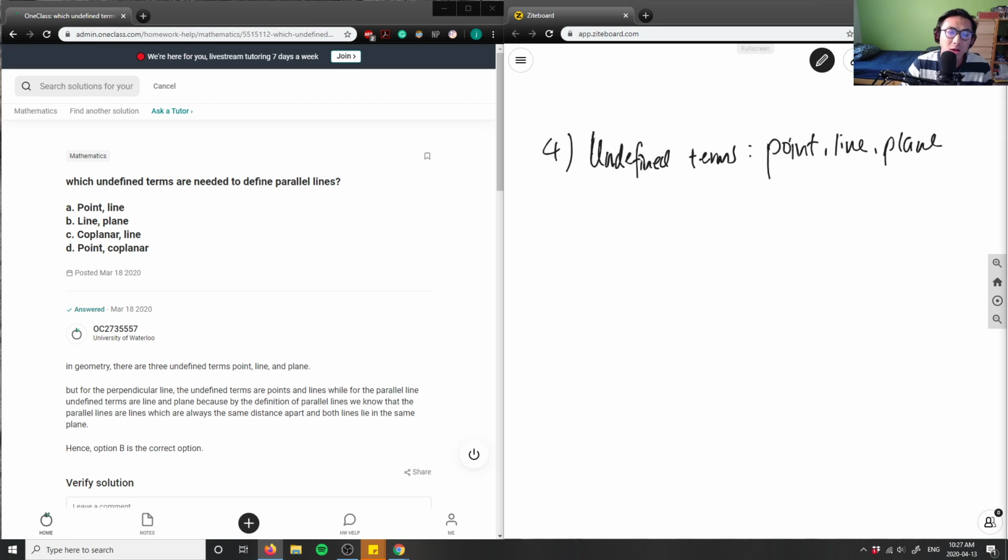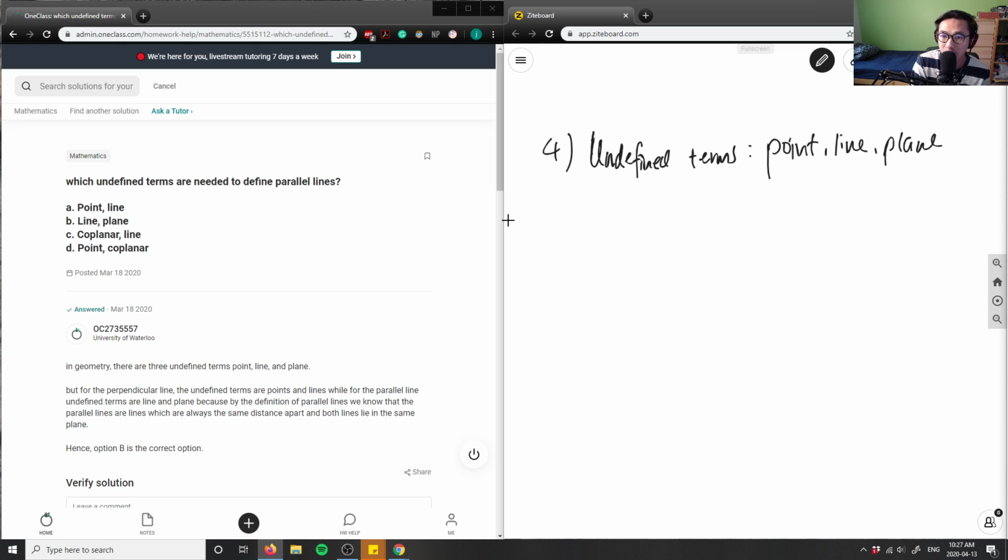Take about 30 seconds to think about this question: which undefined terms are needed to define parallel lines? The term coplanar just means it lies in the same plane.